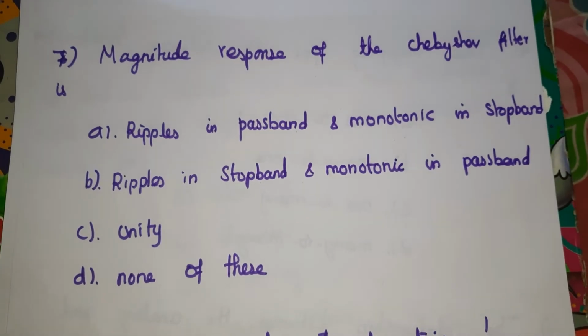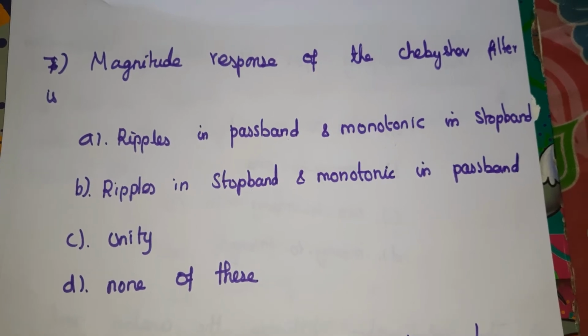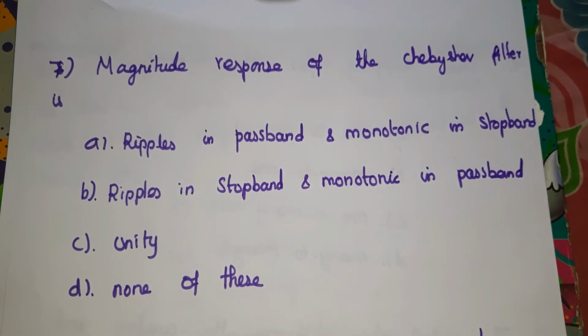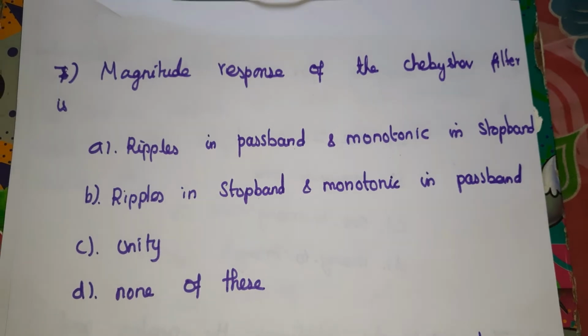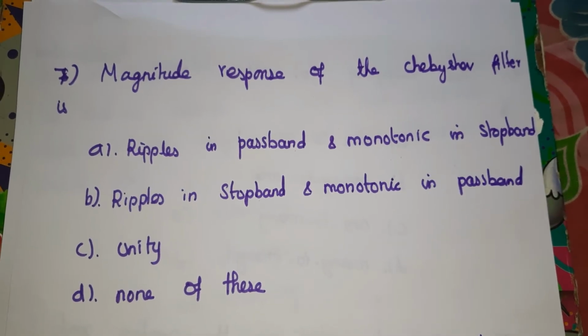Seventh question, the magnitude response of the Chebyshev filter is. Find the correct one.